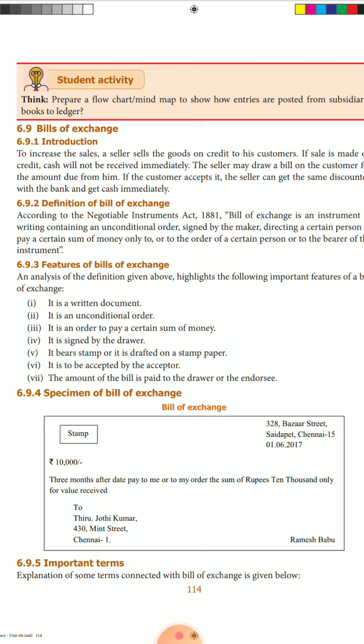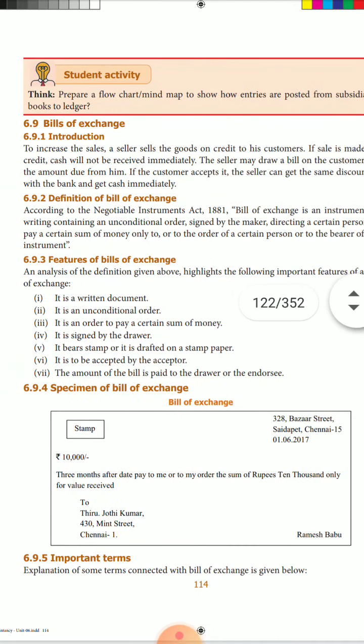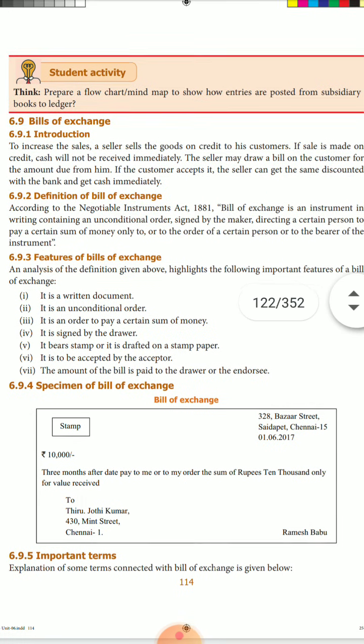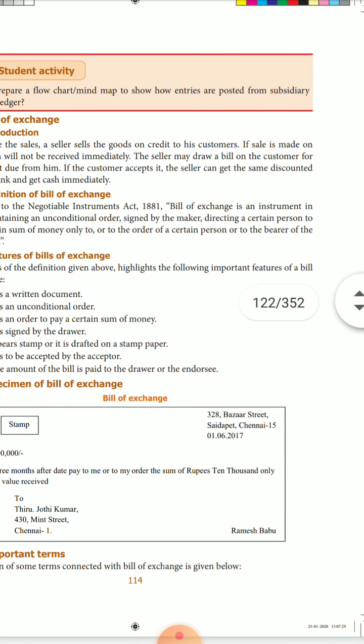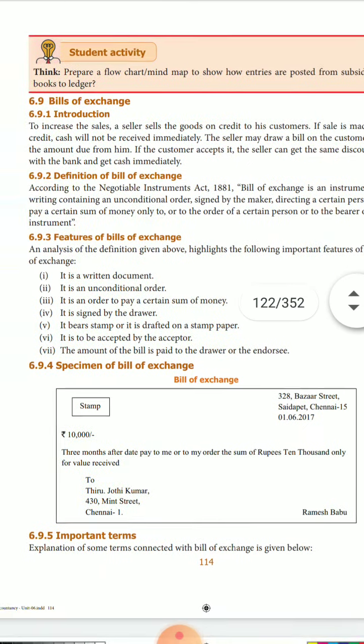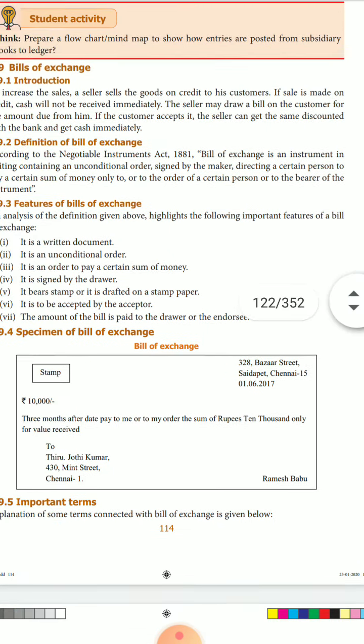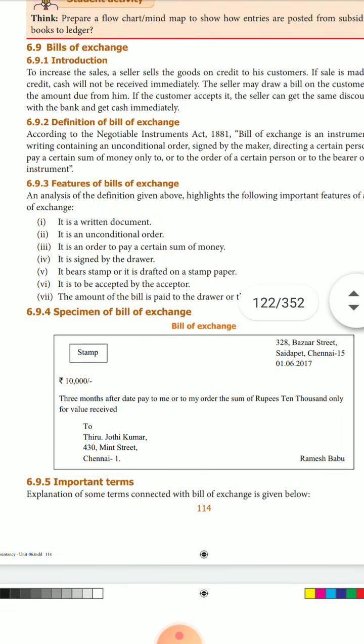A seller sells the goods on credit to his customers. If sale is made on credit, cash will not be received immediately. The seller may draw a bill on the customer for the amount due from him. If the customer accepts it, the seller can get the same discounted with the bank and get the cash immediately. Definition of bills of exchange.